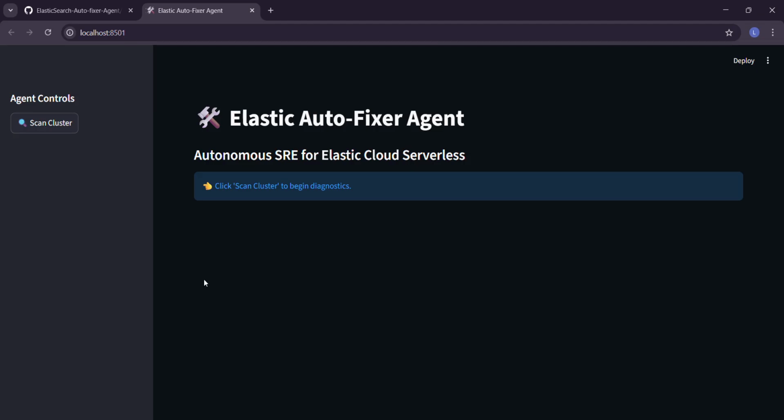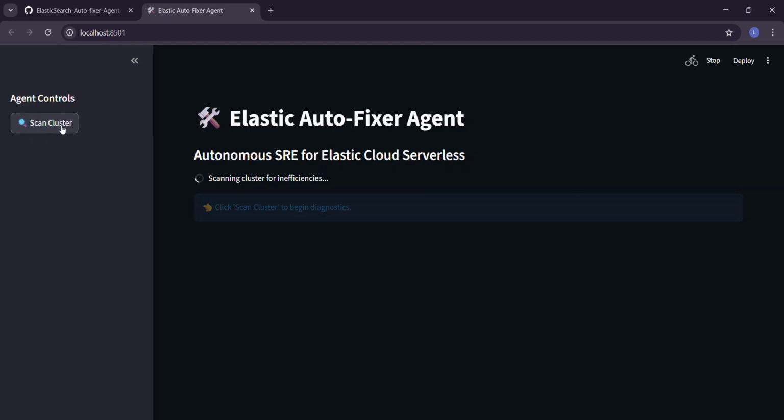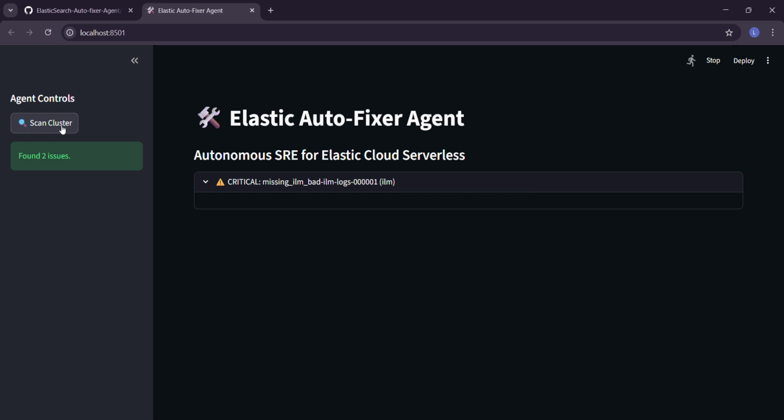This is connected to all the agents of Elastic and all the documents which I have initialized in the code itself to run and to identify the issues in those fields, etc. So how this website works is right now it tells us about the details and what this website is about and what this interface is telling me. Right now this is where I have to click to identify the issues in my cluster, and that cluster can be changed, but right now I'm using the sample data of Elasticsearch. I click it, it scans the clusters for inefficiencies, and right now it has found two issues.